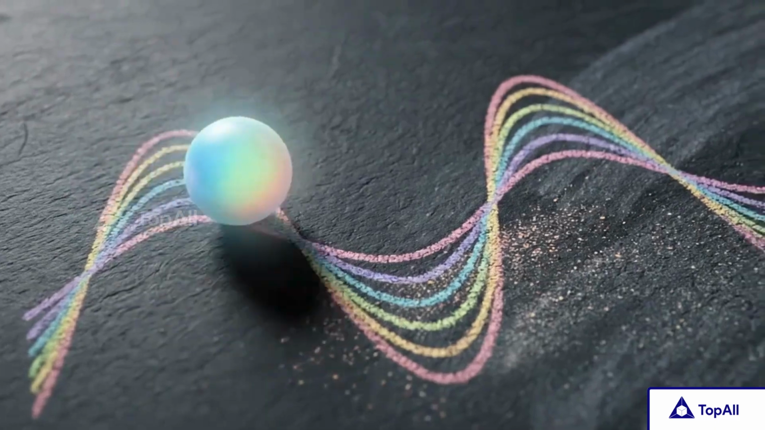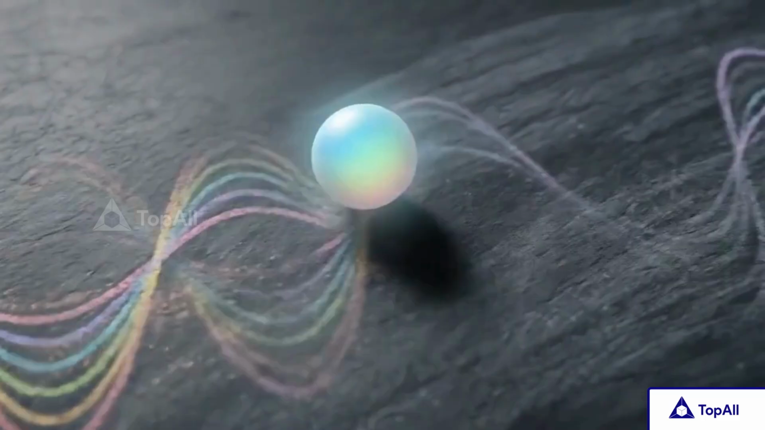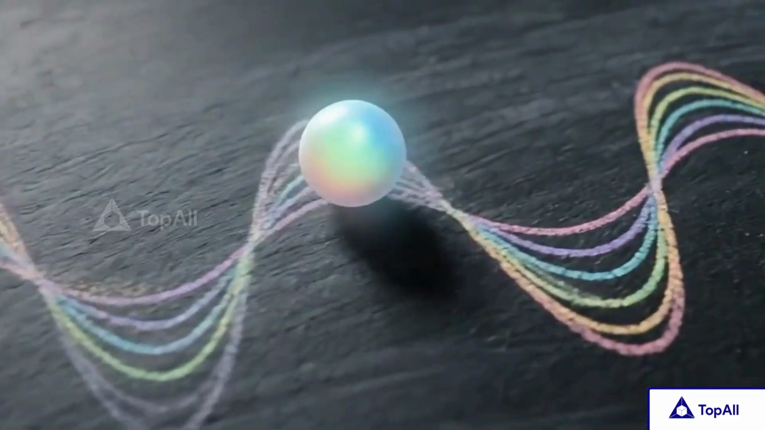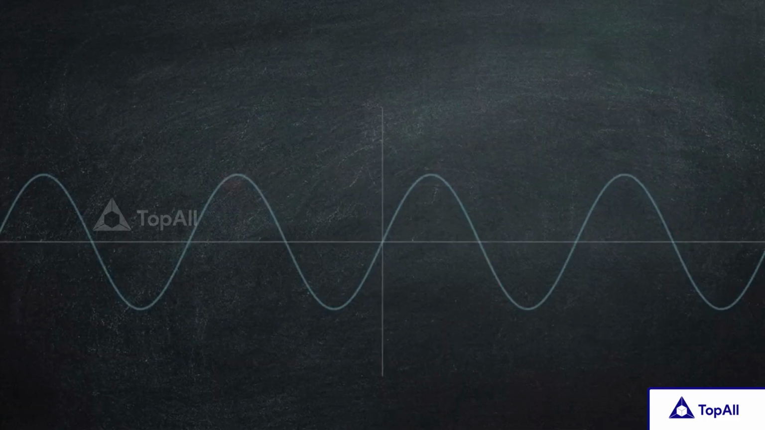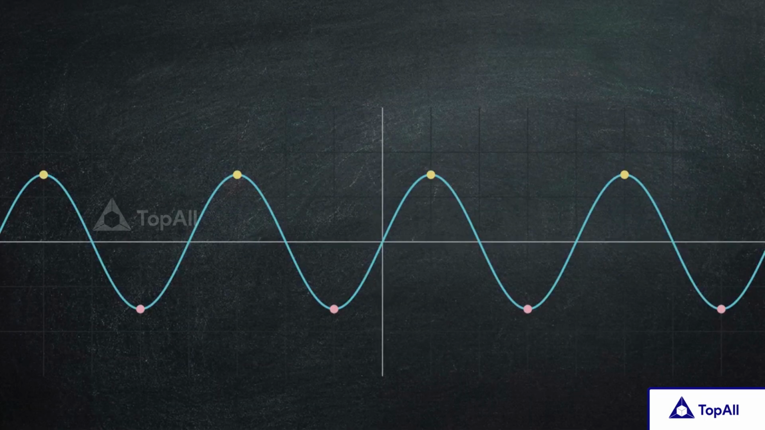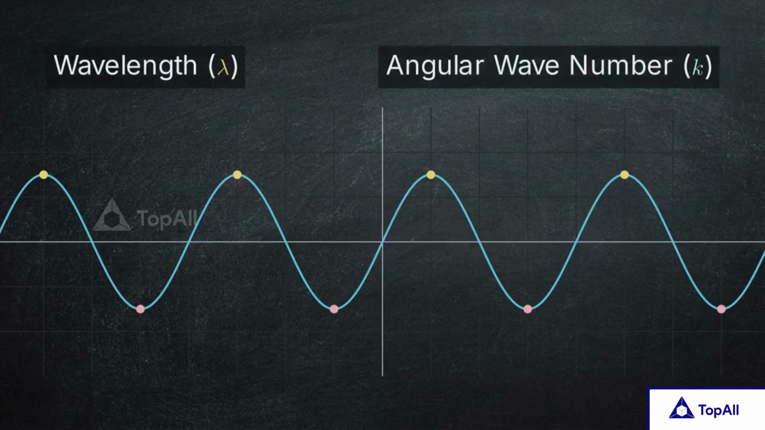Look at this transverse sine wave. We immediately perceive the distinct shape of crests and troughs traveling horizontally at a constant speed. Our visual processing naturally tracks these peaks and valleys as they propagate forward through physical space. The horizontal progression is strictly spatial, governed by wavelength, lambda, and the angular wave number, k.